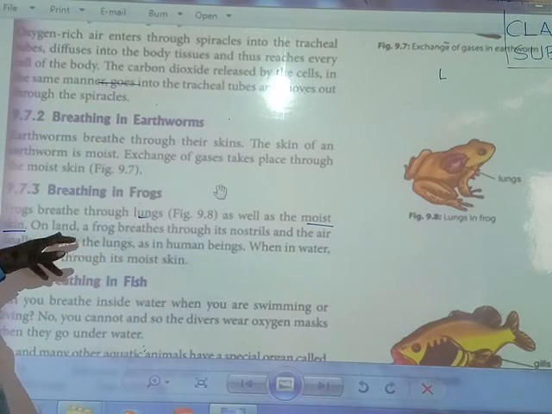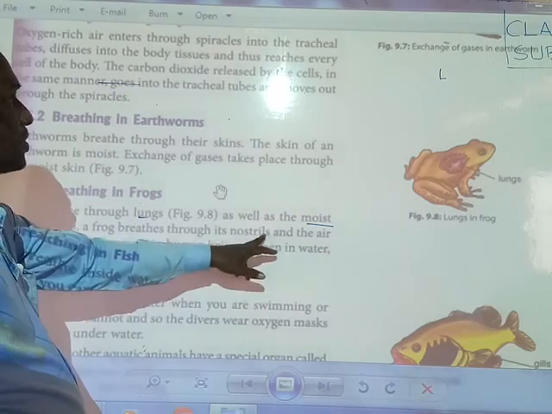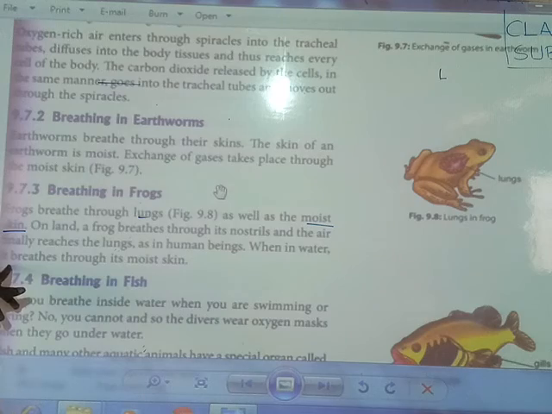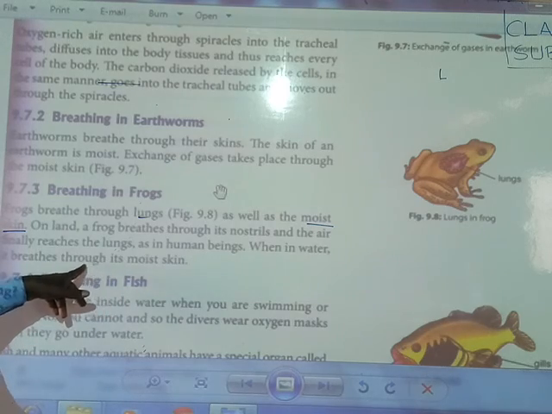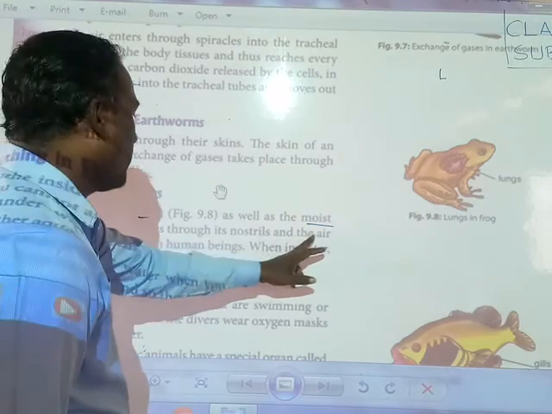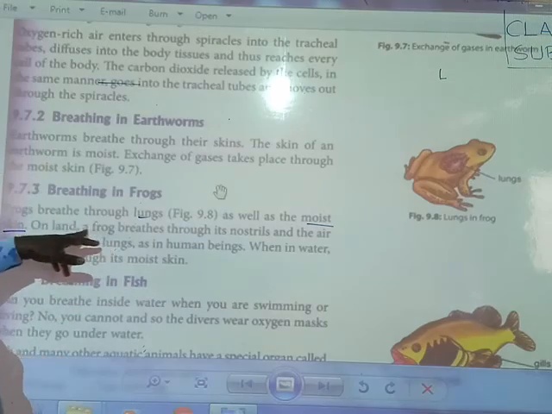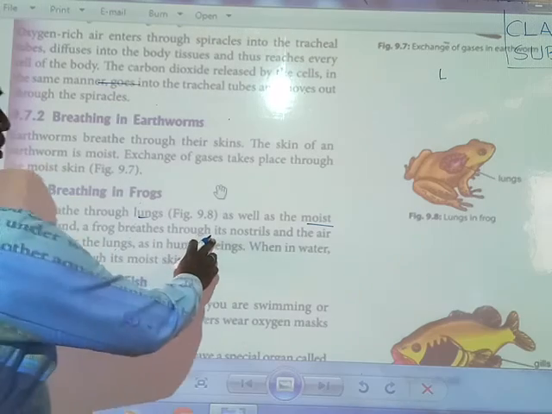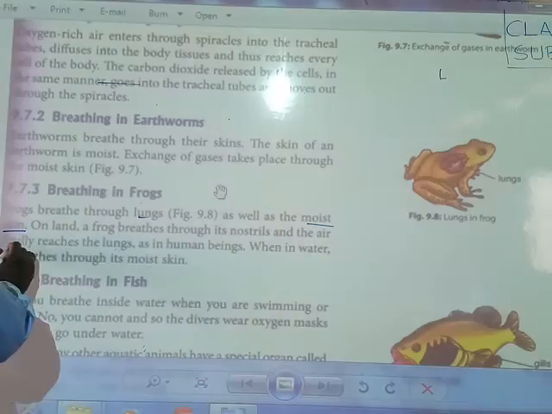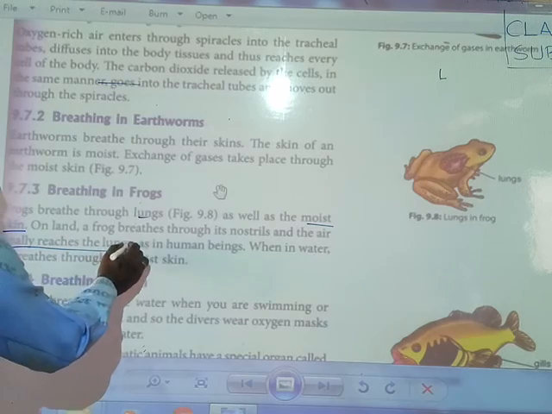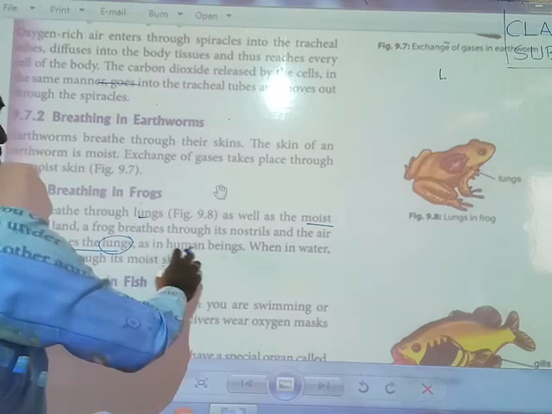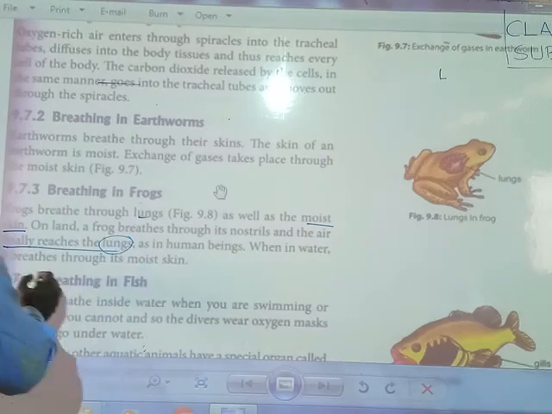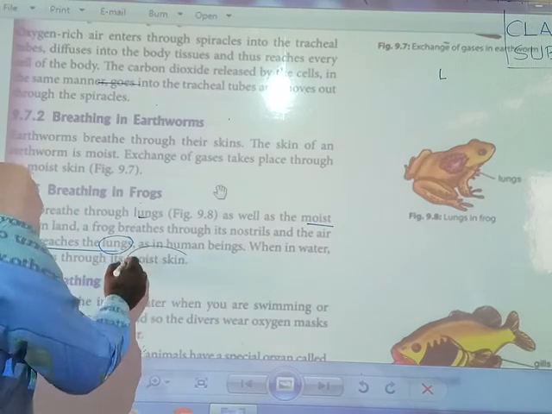On land, a frog breathes through its nostrils and the air finally reaches the lungs, just like in human beings. When in water, it breathes through the moist skin.